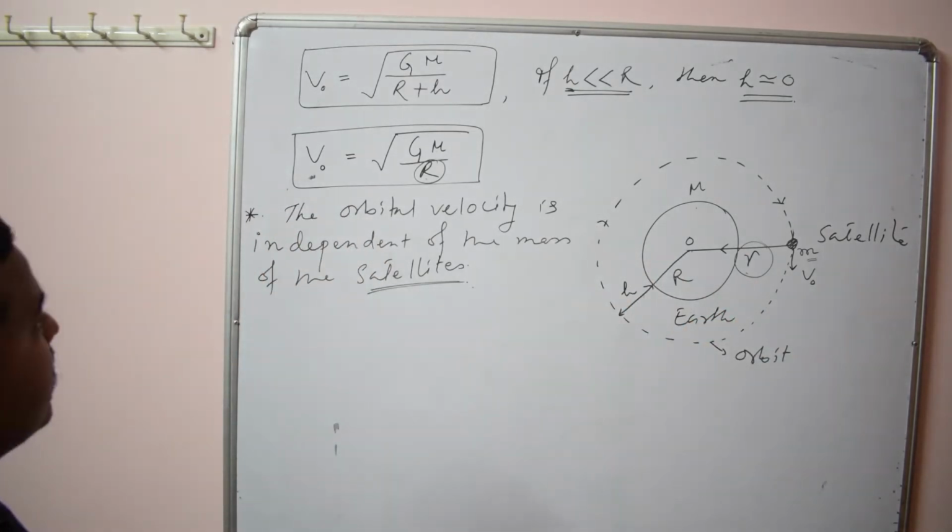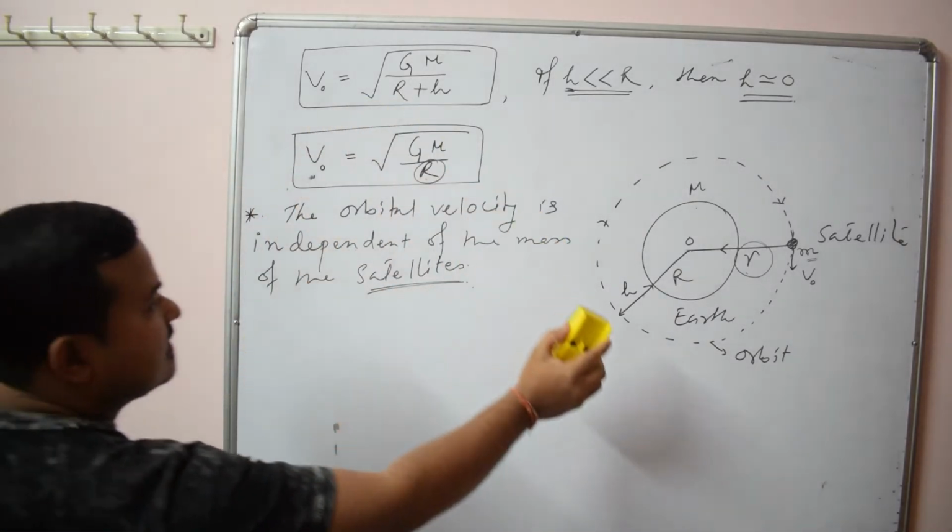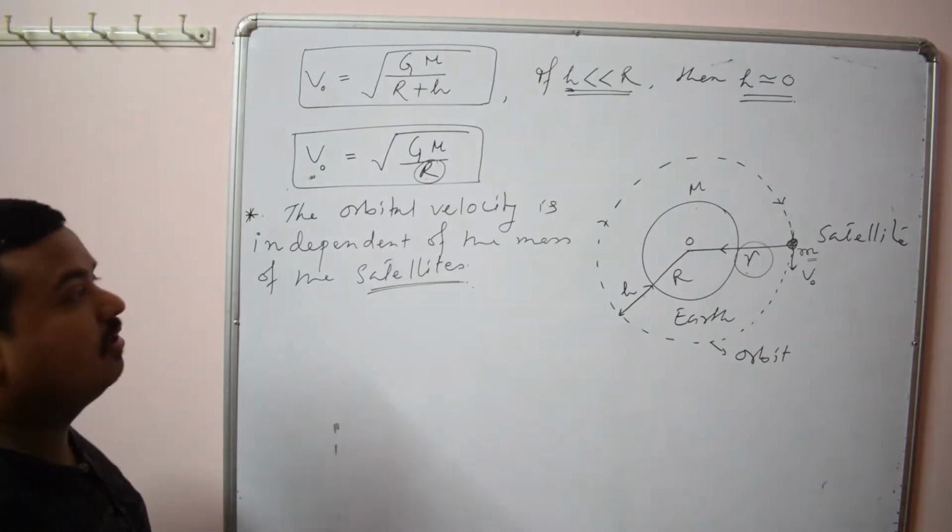Okay. Now let us modify this formula in terms of acceleration due to gravity and density of the earth.